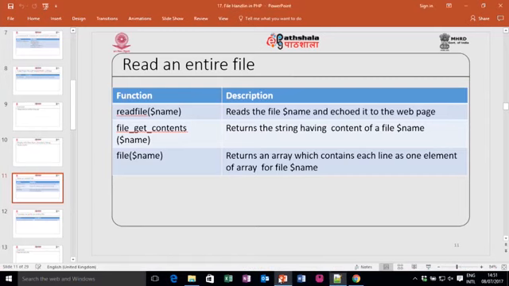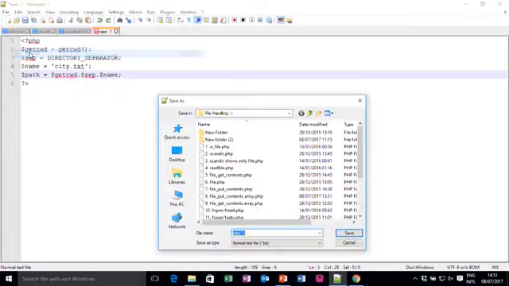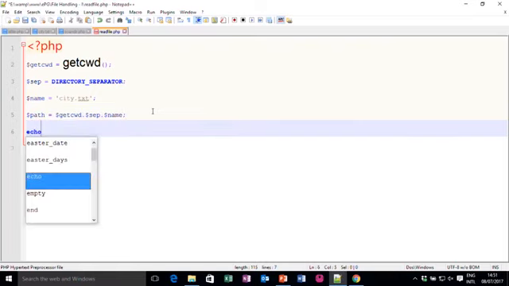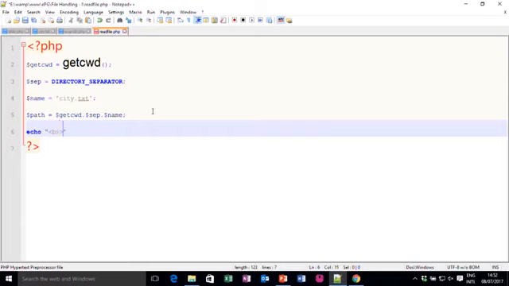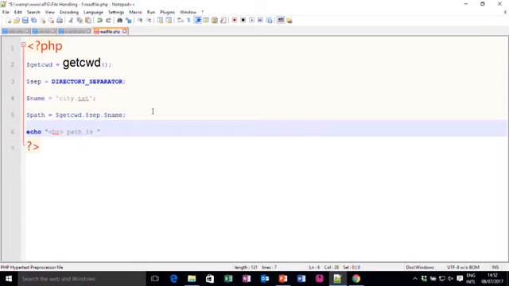I will save this file as readfile.php because I want to demonstrate readfile. So, this is my path. Just to make sure, you can display it: echo path is $path.